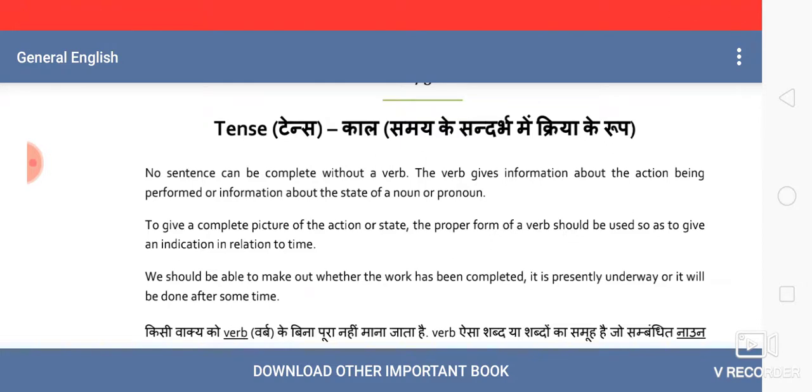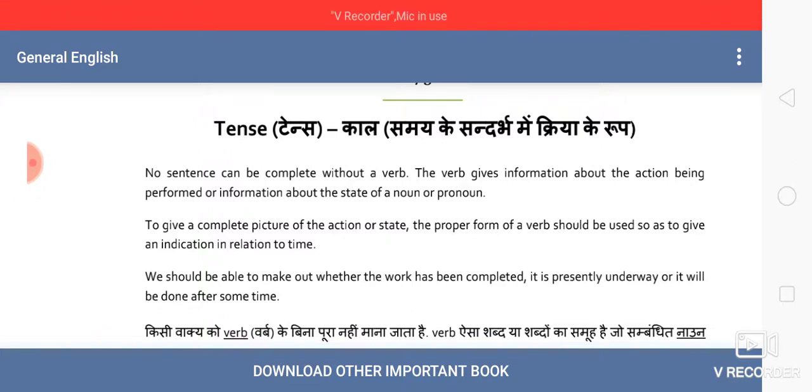And verb actually refers to time. In any sentence, anything is portrayed by a verb, whether it is being done or it itself happens. In both forms it is a verb. And the verb actually expresses the time, the status of the action.